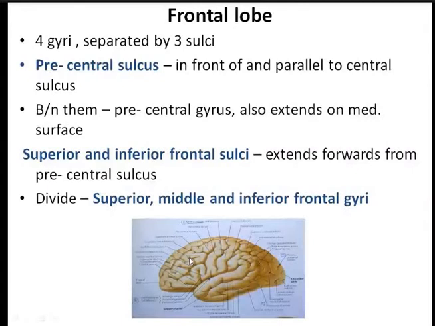All these areas you should know. I'm telling the must know points. So in the frontal lobe, what are the different sulci? You should know the precentral sulcus. How are you going to identify it? Because it runs in front and parallel to the central sulcus. The gyrus between the central and the precentral sulci is known as the precentral gyrus, which is motor in function. Here you see another two important sulci which run from anterior to posterior direction. That is the superior frontal sulcus here, and this is the inferior frontal sulcus. They divide the frontal lobe into the superior frontal gyrus, this is the middle frontal gyrus, and this is the inferior frontal gyrus.